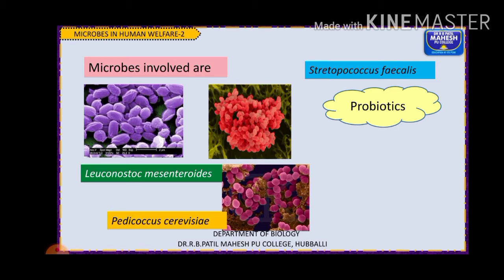Different examples, as I told you, are Lactobacillus species, Streptococcus species, Bacillus species, and different species of yeast like Saccharomyces. So instead of taking these microbes directly, we take them in the form of fermented food items, such as idli and dosa batter, which consist of these bacteria. Also yogurt, curd and cheese consist of these friendly bacteria. So these friendly bacteria are said to be probiotics in nature.